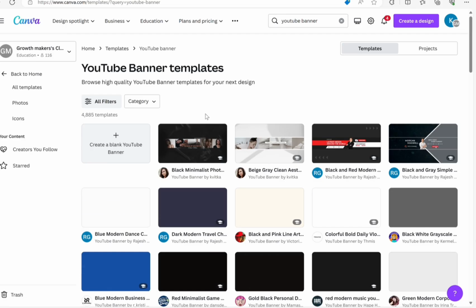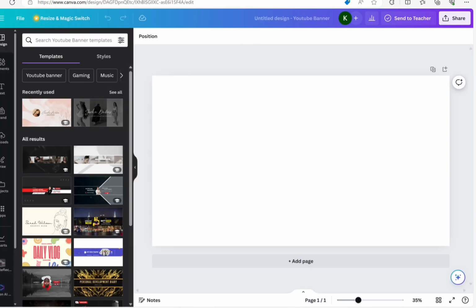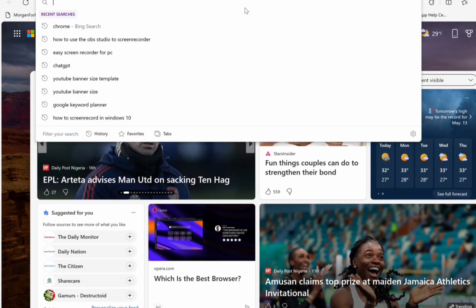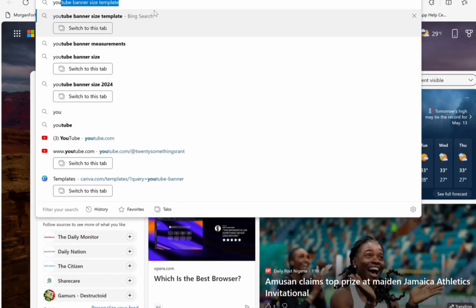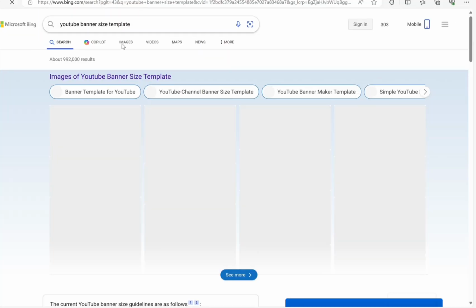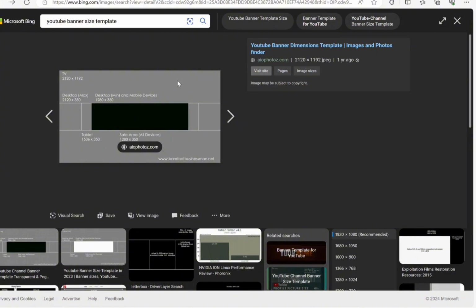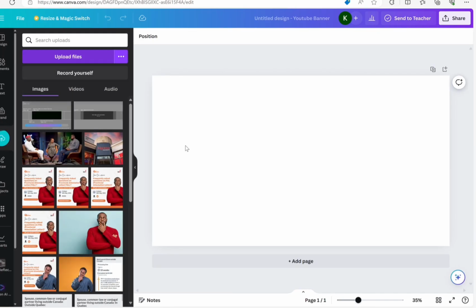You search for YouTube banner templates and click on the plain folder. Then you head over to Google or any search engine and type in the YouTube banner size template. There you're going to see different templates, but the one I clicked on is what I would advise you to use. After that you upload it on your Canva, then put it on your empty frame, like that.